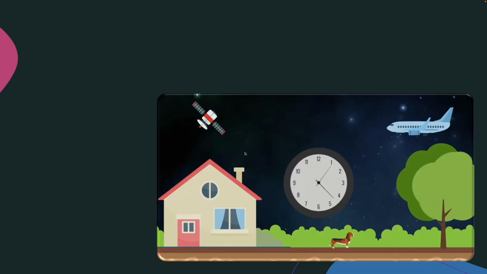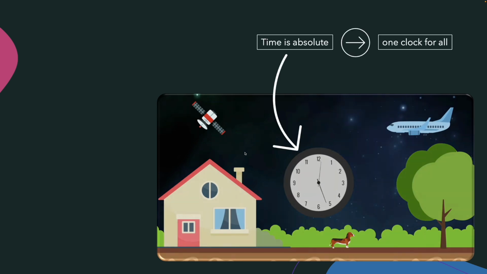Today we're going to discuss the effects of relativity. Look at this picture here. We have an aeroplane, a dog, and a satellite. Each one of them is moving with a different speed. According to Galilean relativity, no matter what speed they're moving with, the time measured by them will remain the same. And we say the time is absolute, one clock for all.